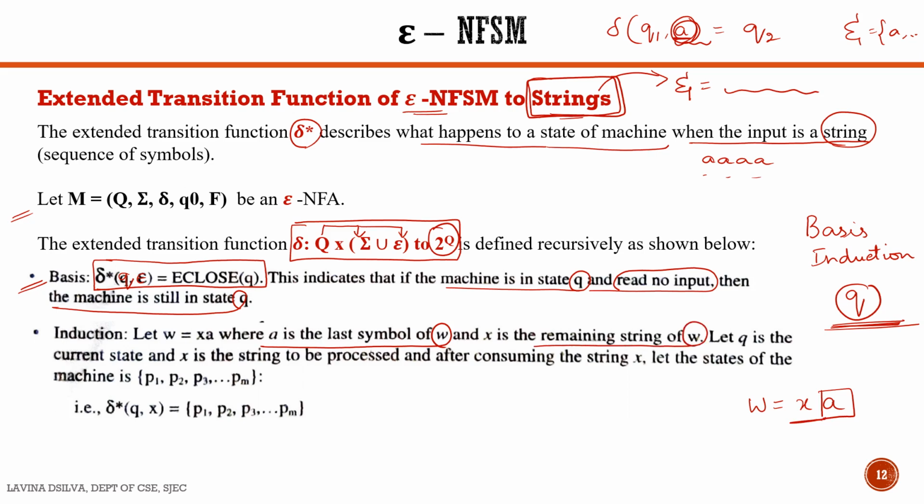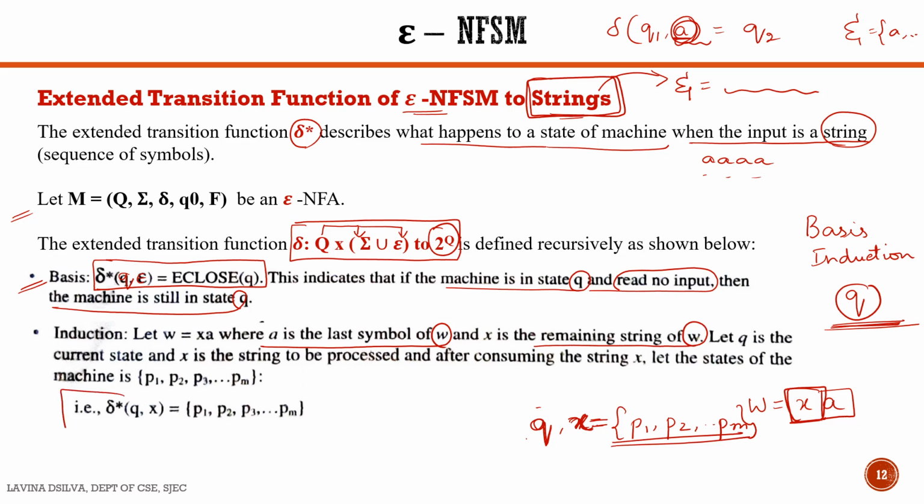Now we are in some state Q. On reading X, where do we go? We go to some state P1, P2 till Pm. So if we are in state Q and we have read up to X, then we move to some state P1 to Pm.